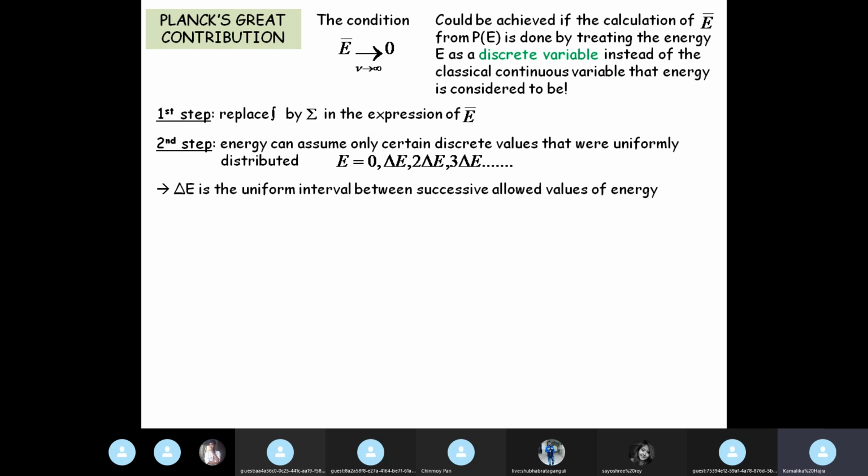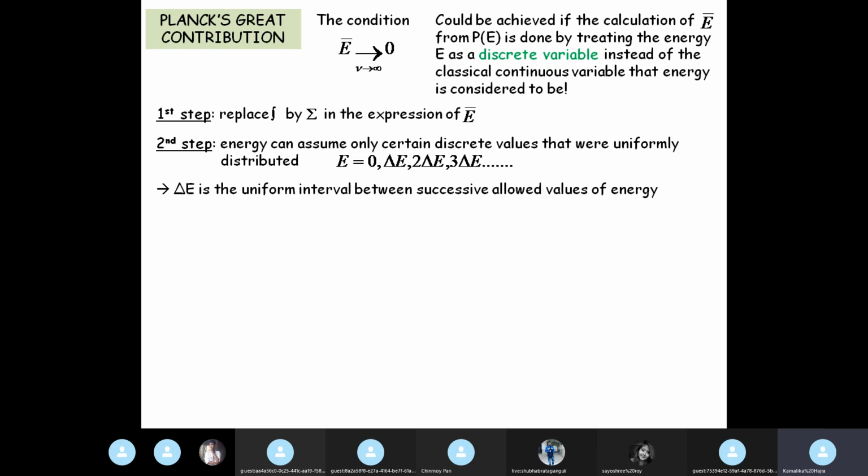So this is the ad hoc prediction that Planck made, that we cannot allow just any value of energy to these oscillators, oscillators in the sense that these standing waves.